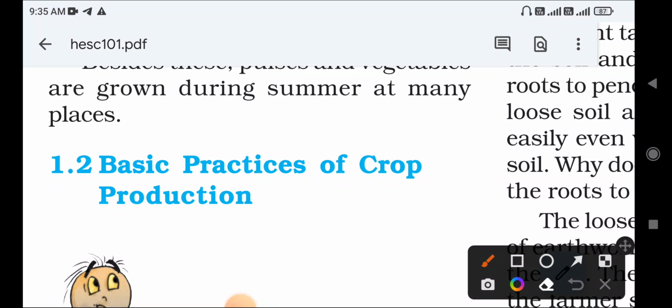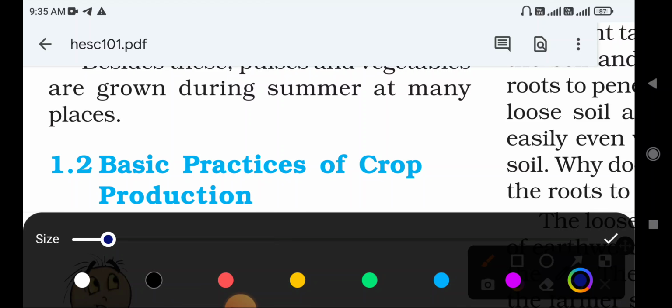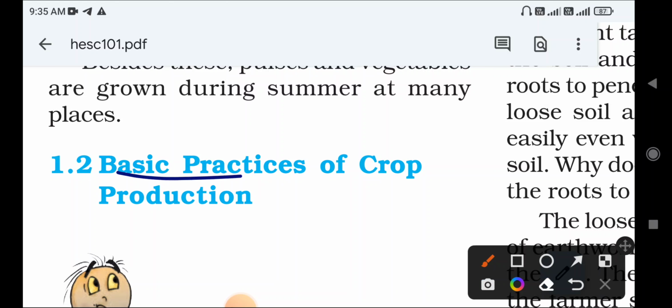So today we're starting the class 8th first chapter, crop production and management. Our next topic is basic practice of crop production.